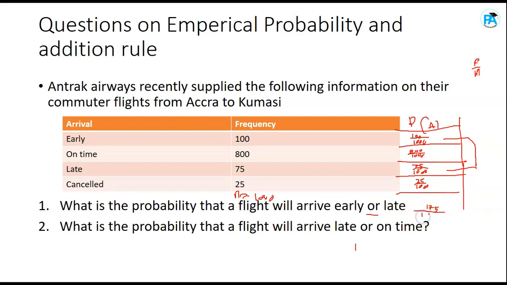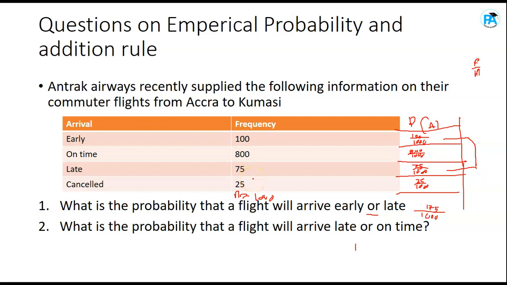So you can convert it to decimal. It gives you 0.175. So the probability that a flight will arrive early or late is 175 over 1000. You just add the probability of early plus the probability of late. You are not going to subtract an intersection because there's no intersection. There's no situation where some people arrive early and late at the same time. There's no case like that. Do you get it?